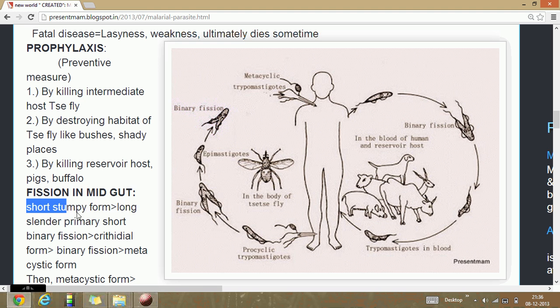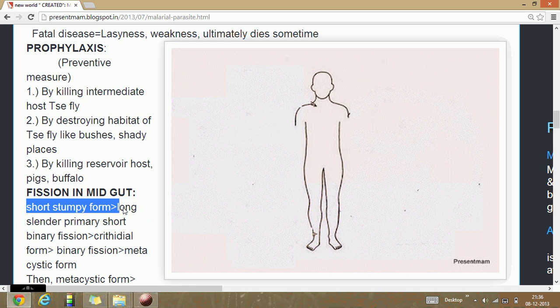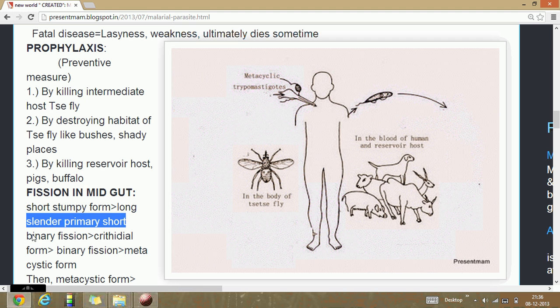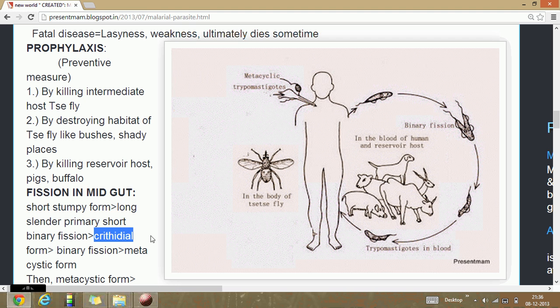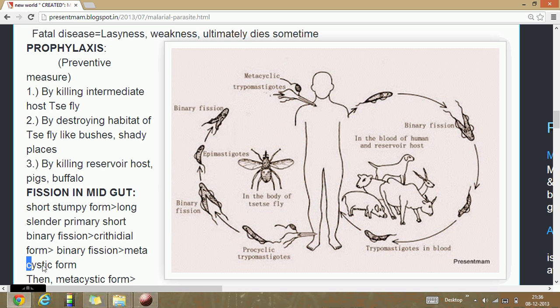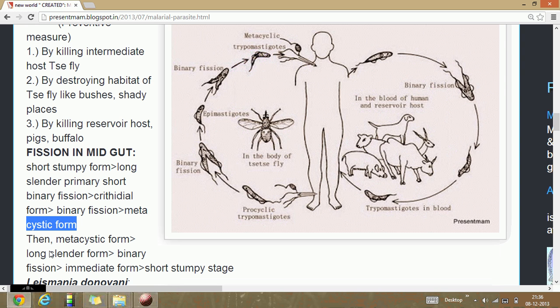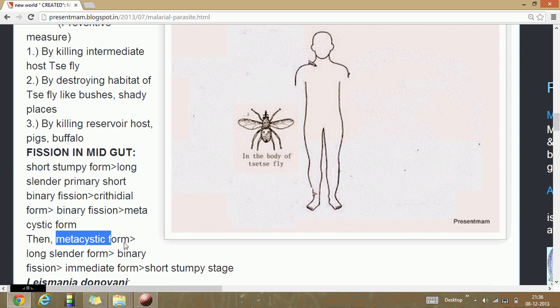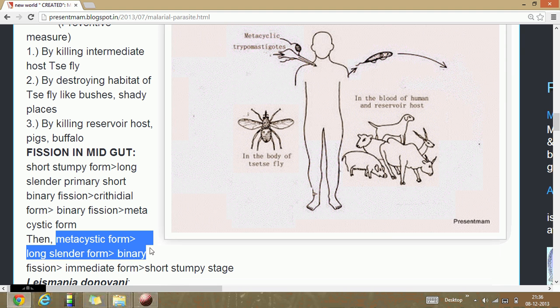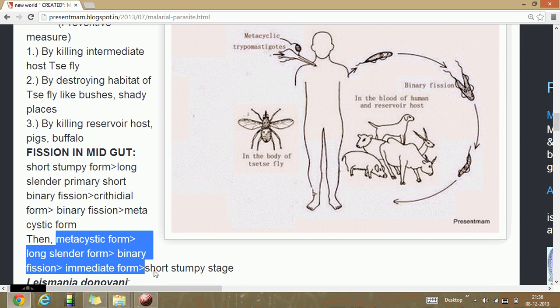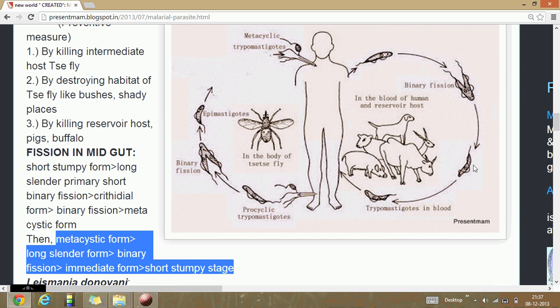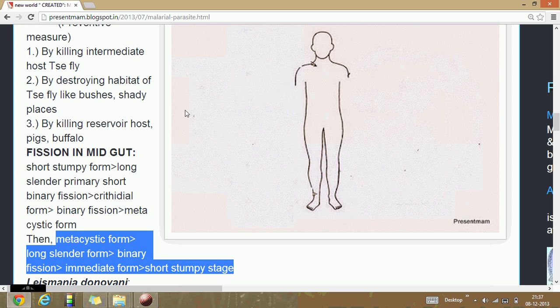The first is the stumpy form, going to the long slender form, then short, after binary fission, and then going into the crithidial form. After that binary fission, they go into the metacyclic form. The second stage is the metacyclic form to the long slender form. After binary fission, they go into the intermediate form, and lastly the short stumpy stage. As you see in the other diagrams, these are the various stages happening in the life cycle.